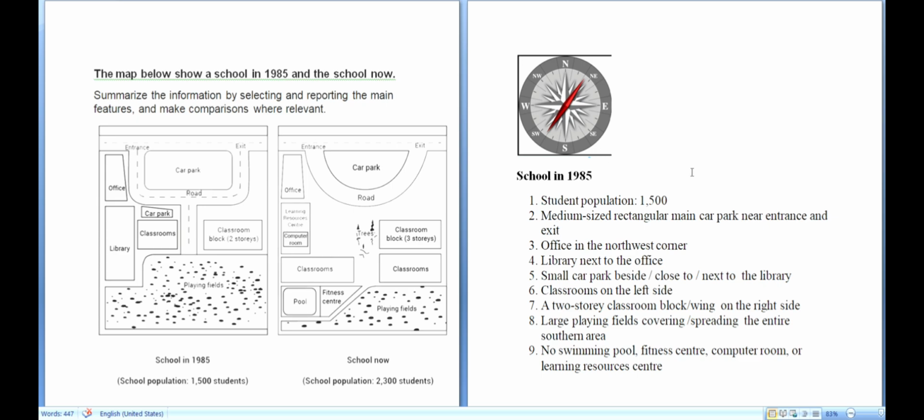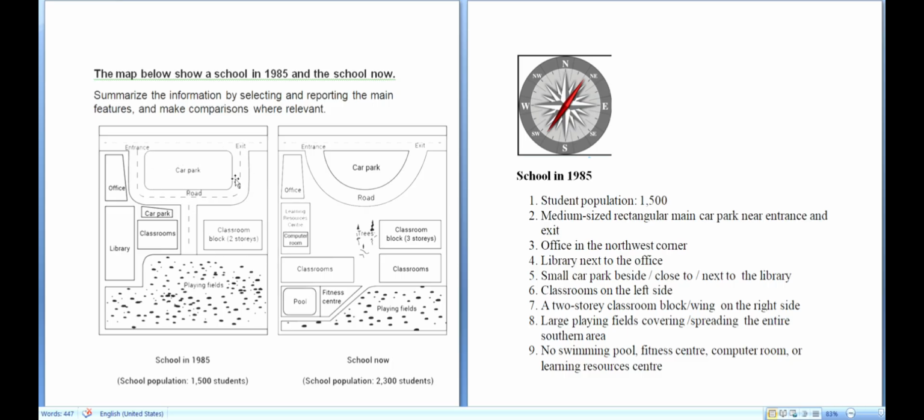Number one, student population 1500. The second point is there is a medium sized rectangular main car park near the entrance and the exit, which you can see here. The car park, how is it? It's a rectangular shape. So the words like rectangular shape, semicircle, these are all good words. So they enhance your vocabulary.